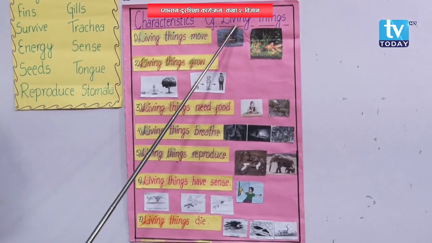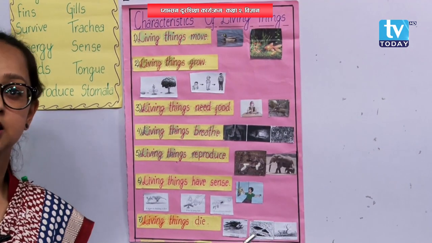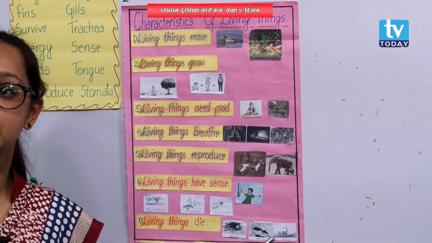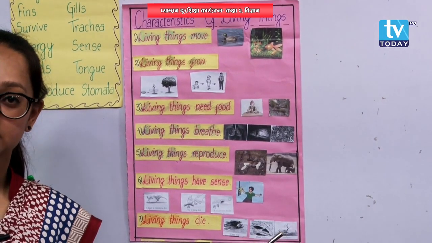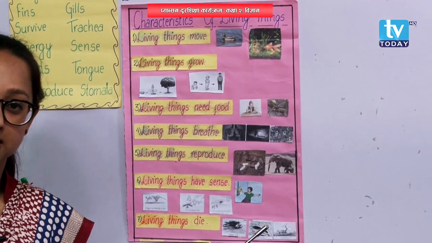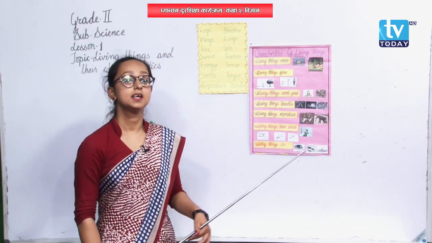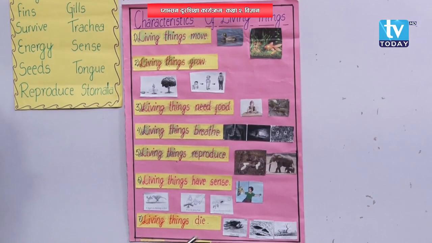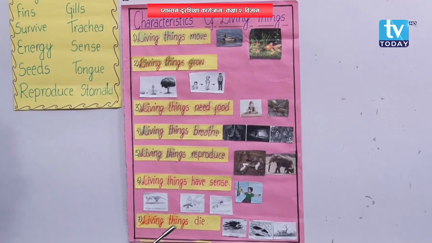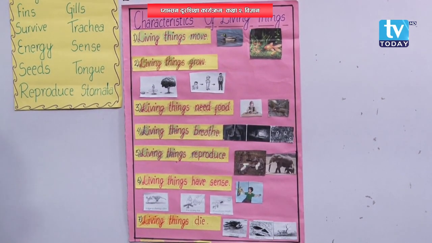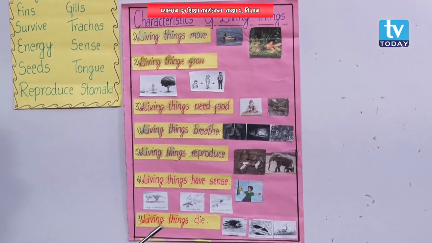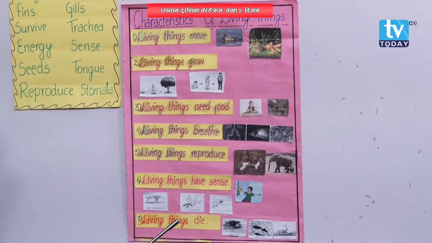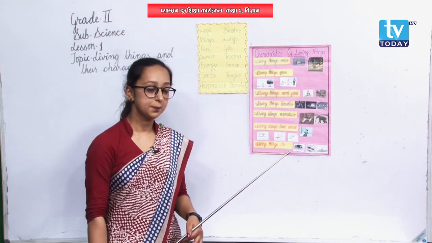Then the next words are living things. Did you learn this word in grade 1? Yes? The things that have life in them are called living things. The examples include plants, animals, birds, etc. Okay?